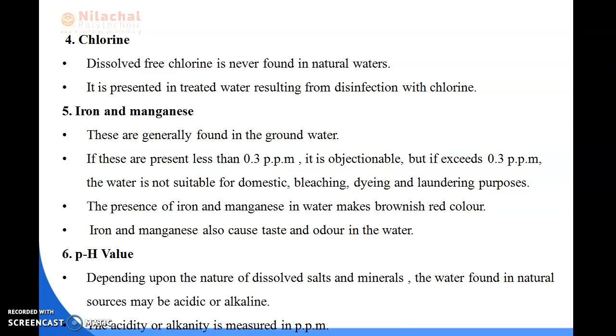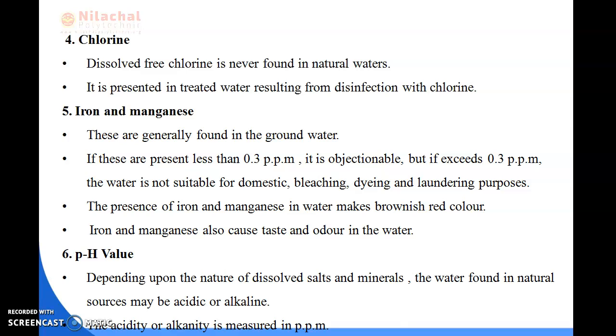The presence of iron and manganese in water makes a brownish red color, and they also cause taste and odor in water. As I have written there, iron and manganese are mainly found in groundwater. If they are less than 0.3 ppm, it is okay, but if it exceeds 0.3 ppm, then the water is not suitable for domestic, bleaching, dyeing and laundering purposes.